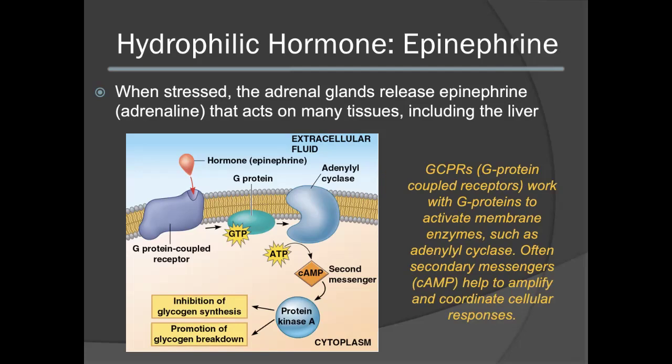When cyclic AMP is produced, this will then activate protein kinase A. In the epinephrine pathway, this will inhibit the synthesis of glycogen or storage of glucose molecules. It will also promote the breakdown of glycogen to release glucose into the bloodstream, thus increasing the amount of potential energy available to cells and tissues.